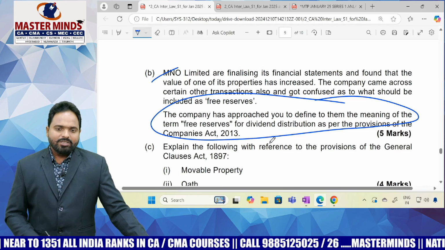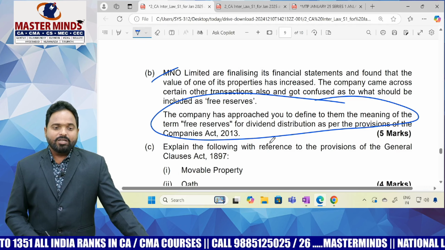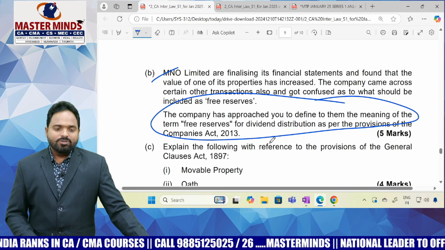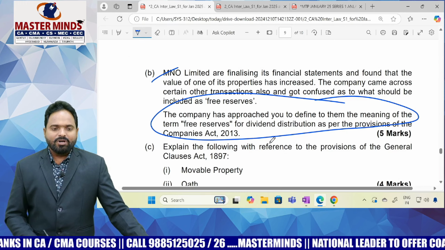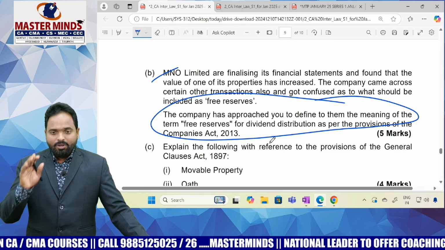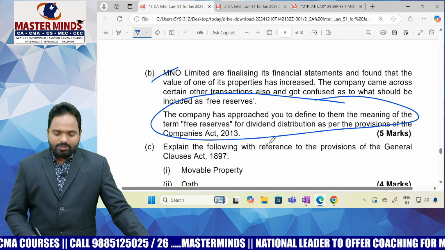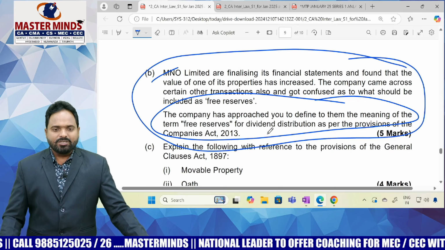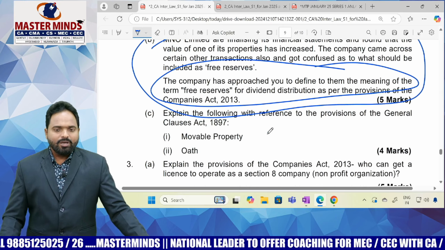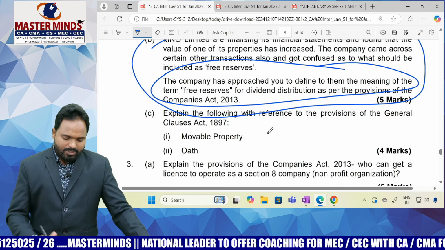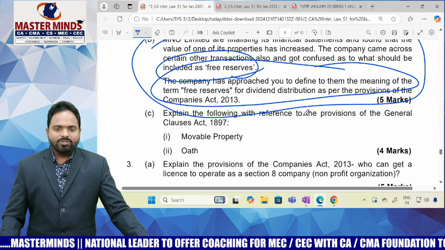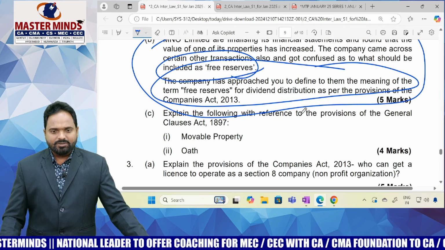of dividend, SS2, SS3 guidance note, SS3 also we referred, and we decided whether we can use capital profits for distribution of dividend or for issue of bonus shares or not, if you remember, students. So this is actually from my discussion, 5 marks has been asked in MTP. I think normally students are not referring to the definition of free reserves, maybe a little bit difficult for the students who are not referring to the definition of free reserves.